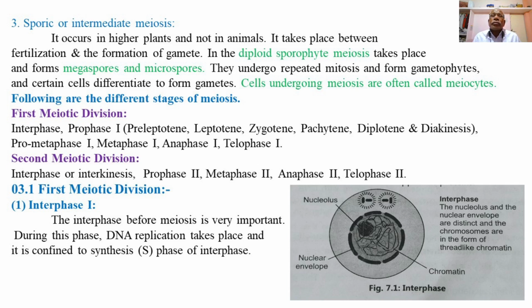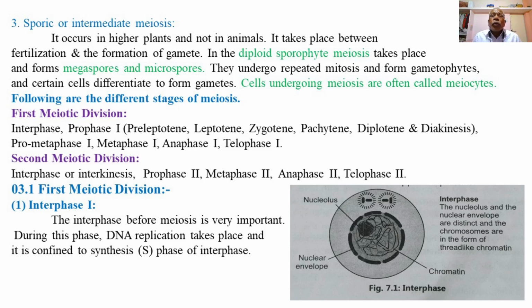Then the third type of meiosis is called sporic or intermediate meiosis. It occurs in higher plants and not in animals. This type of meiosis is found in higher plants, and never occurs in animals. It takes place between fertilization and the formation of gametes.